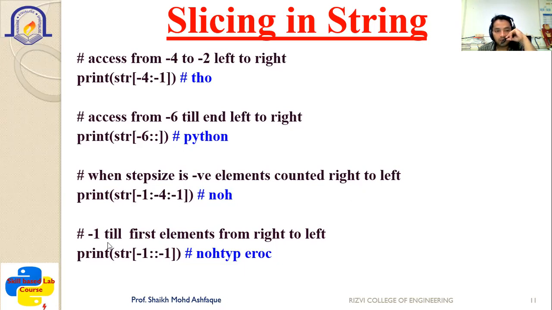Then -1 till the first element, from right to left, if you want to print it. So you can see here str[-1::-1]. We are not writing the stopping value because we want to go to the last, but here the increment is given as -1. So you can see the output is printed in the reverse order, Python is printed in the reverse order. So the initial is given as -1, and here the limit is not given, so it will go up to the last position, but the increment is to be mentioned as -1. So first time it will be -1, next time it will be -2, next time it will be -3. It will go ahead till the end of the string.